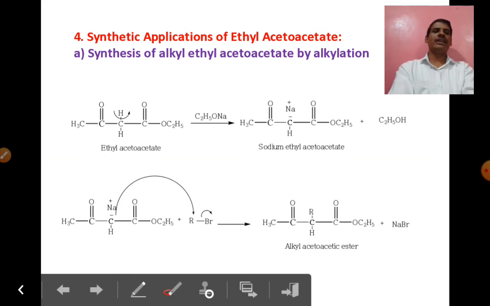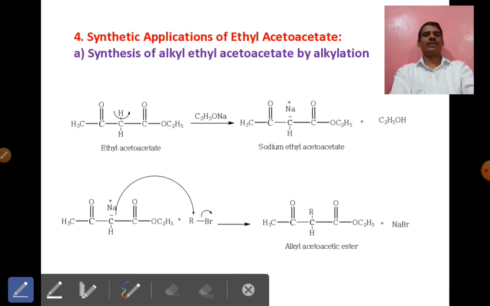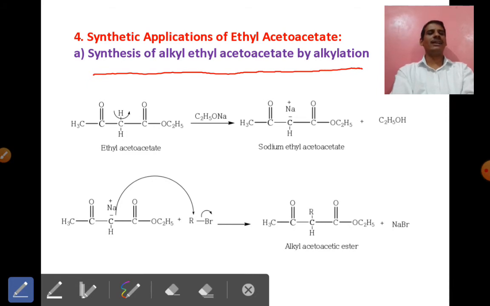My friends, ethyl acetoacetate is a very important intermediate for the synthesis of so many different types of organic compounds. See the first application: the synthesis of alkyl ethyl acetoacetate, which we can say is the alkylation reaction. The first application is the synthesis of alkyl ethyl acetoacetate.